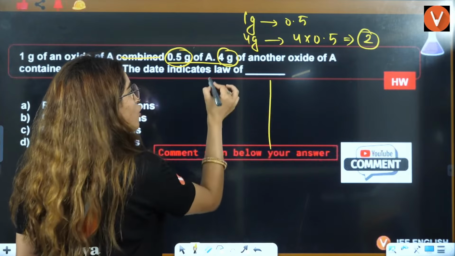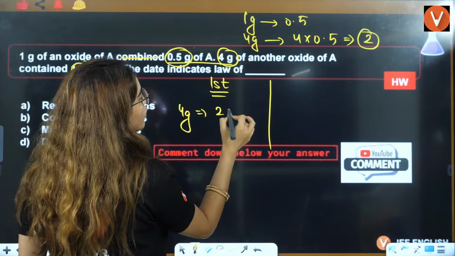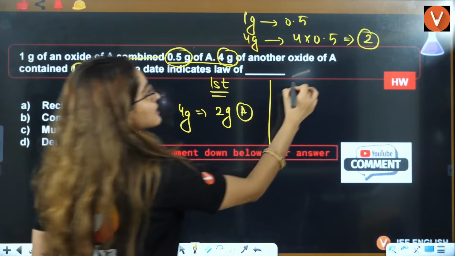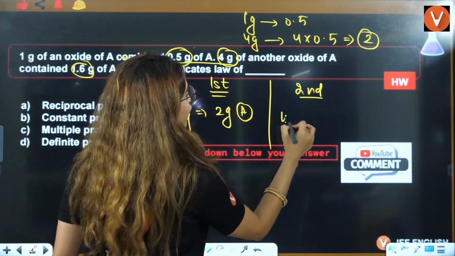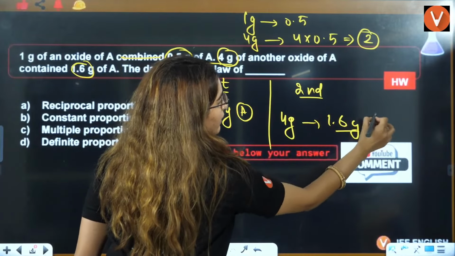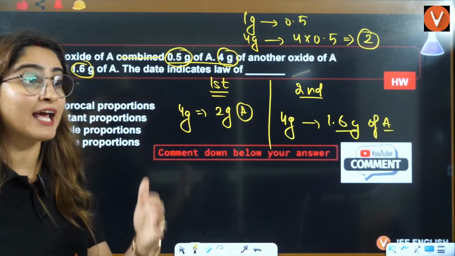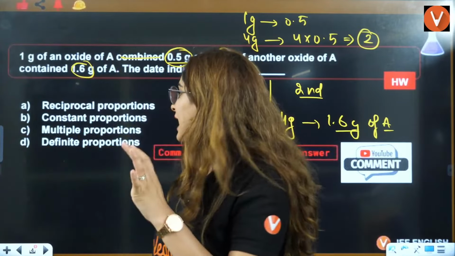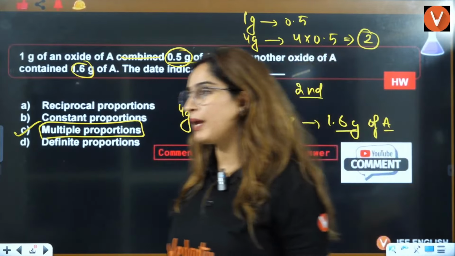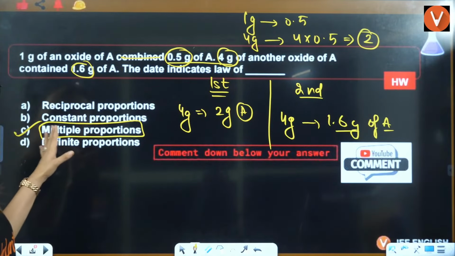So in the first oxide, 4 grams has 2 grams of A. But in the second oxide, 4 grams has 1.6 grams of A. That means the composition must be different, like H2O2 and H2O. That defines the law of multiple proportion, so C is the correct answer. Is that clear to everybody?